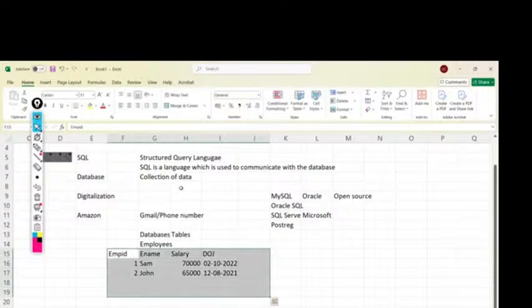Perfect. So now let's directly start understanding about the MySQL tool. Then at the end, I'll show you what is the course content which we are going to cover. But first let me open MySQL. Once we are done with demo classes, I will show you the installation process of MySQL.